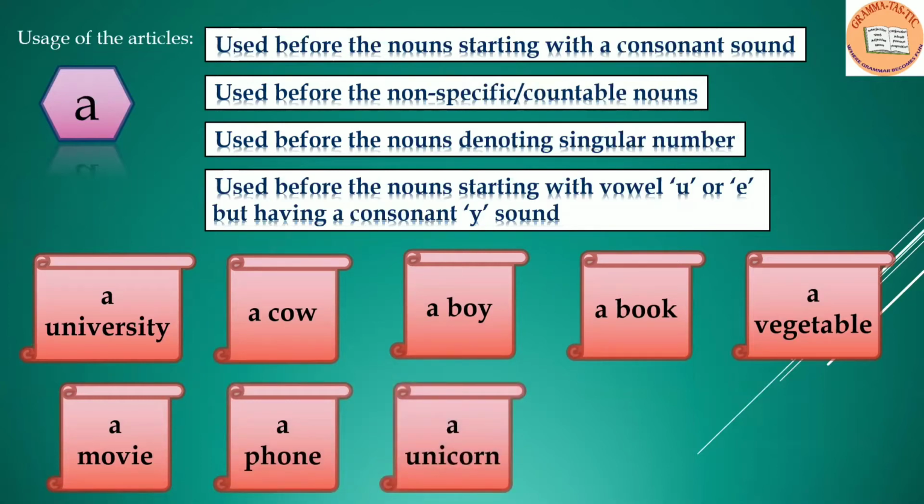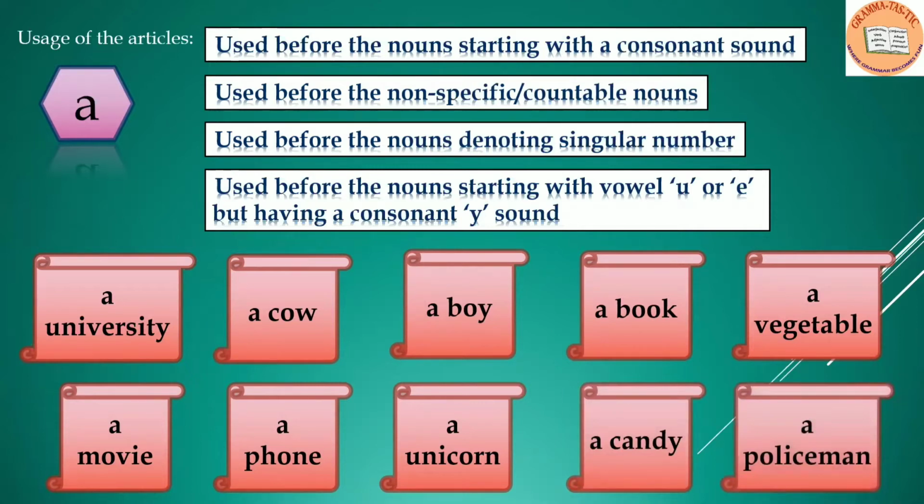Again, the same rule is applied here. It is starting with U, but it is having the sound of Y, that is Y-O-U. A candy, a policeman.